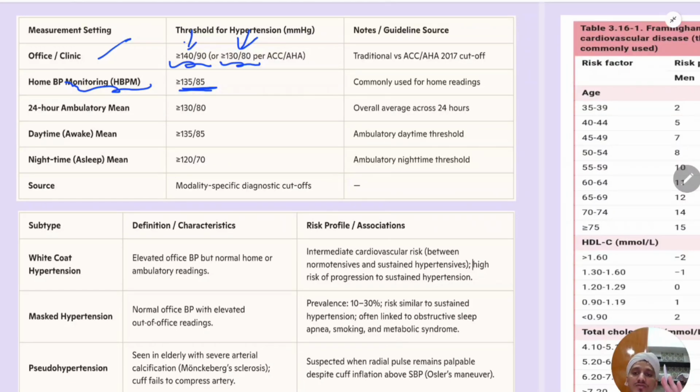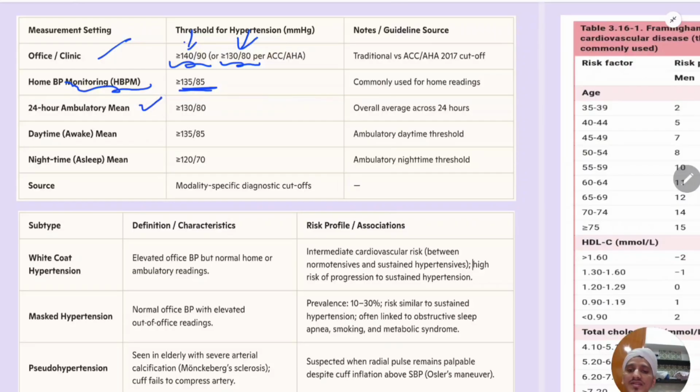The book says at least 2, so 2 to 3 readings is enough. Davidson says there should be a gap of 1 week between 2 visits, or you can take them consequently also. So at least a 24-hour gap you should give, and then you take the multiple visit BP average. Okay,